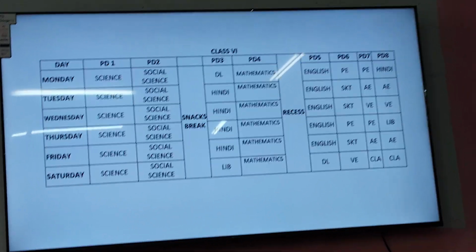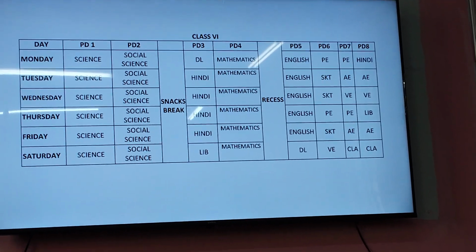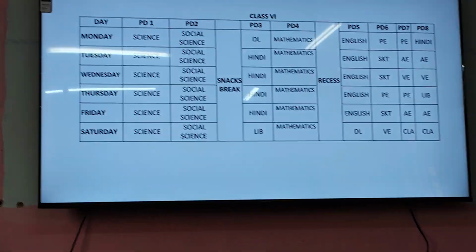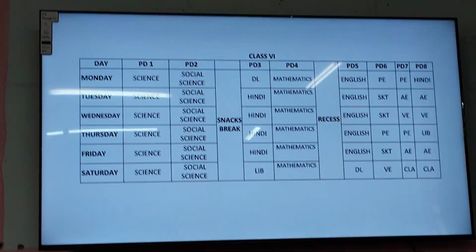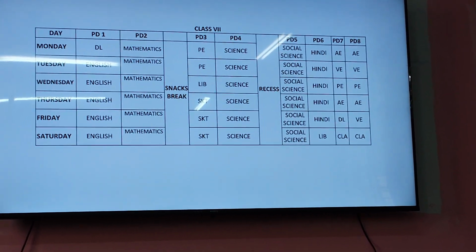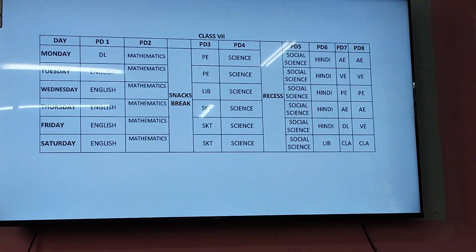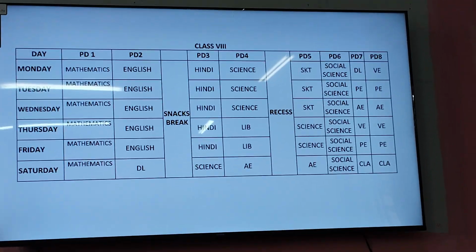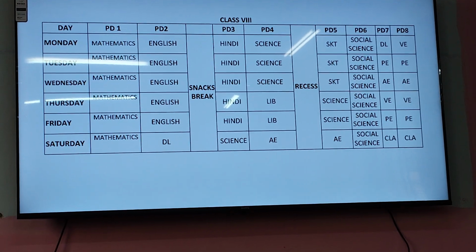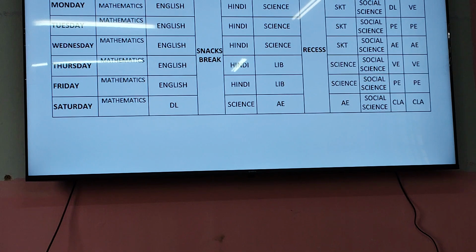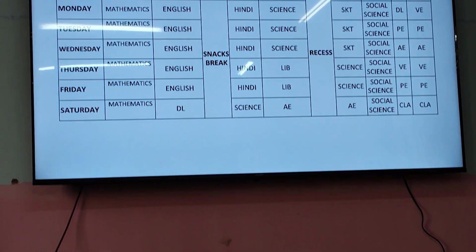This is illustrative in nature, where they have shown that in class 6 the periods should be kept in this way, and you can see the last 2 periods are always kept for some activity. Last 2 periods physical education or Hindi; like in class 7 also some activity in the last period, and in 8 also some activities are kept in the last period. But practically it is not possible to keep all the activities in the last period, otherwise the activity teacher will take this period and the first 6 periods they are free. So how is it possible?